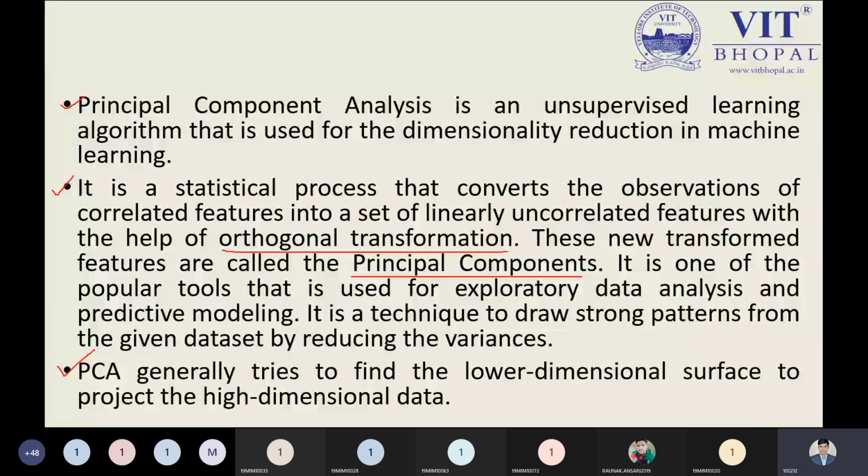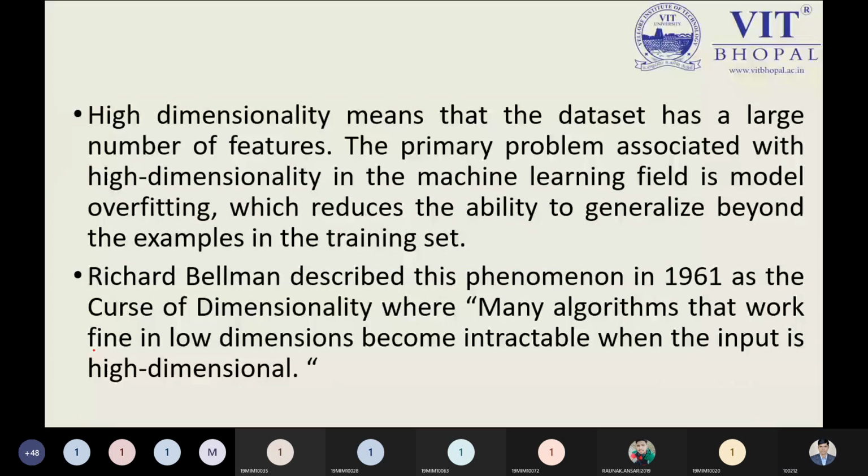Talking about more of the theory part about PCA, you can observe here that high dimensionality means we are talking about a large set of features. Please note down this point. I'm just highlighting or underlining the point. High dimensionality means a large number of features. You are required to keep in mind that if you try to use high dimensionality in machine learning, then you are doing overfitting.